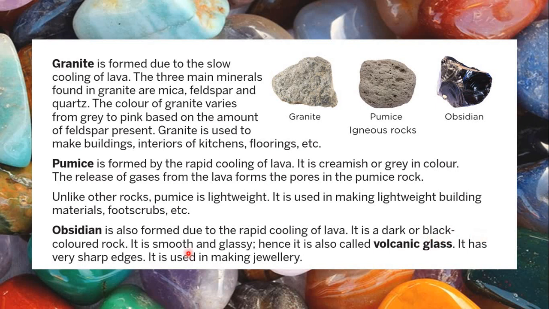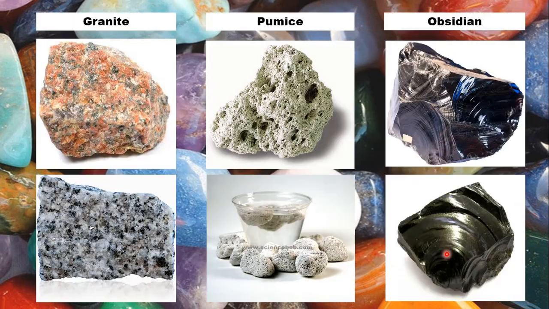It is a dark or black colored rock. It is smooth and glassy. See, it has a glass-like look. Hence, it is also called volcanic glass. It has very sharp edges. It is used in making jewelry or even sometimes cutting tools.